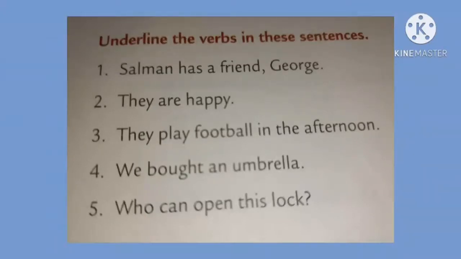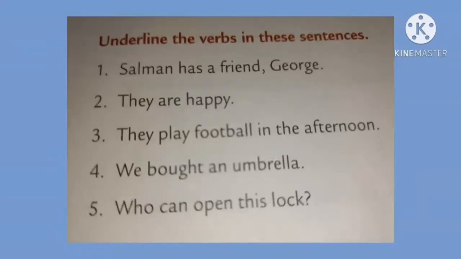No. In the first sentence, the verb has tells us that Salman possesses a friend. Okay, which is the verb in the first sentence? Has. In the second sentence, the verb is are. Okay, in the second sentence, the verb are tells us their state of being. That is a linking verb, the state of being. That is, they are happy. How are they? They are happy. It tells us their state of being.